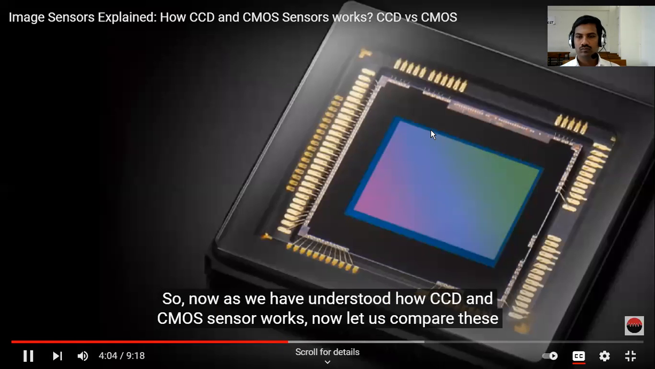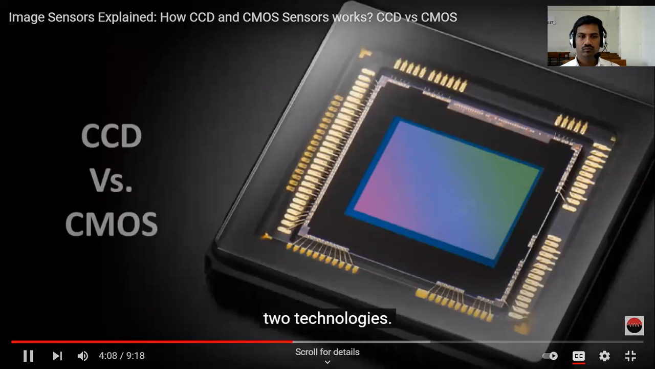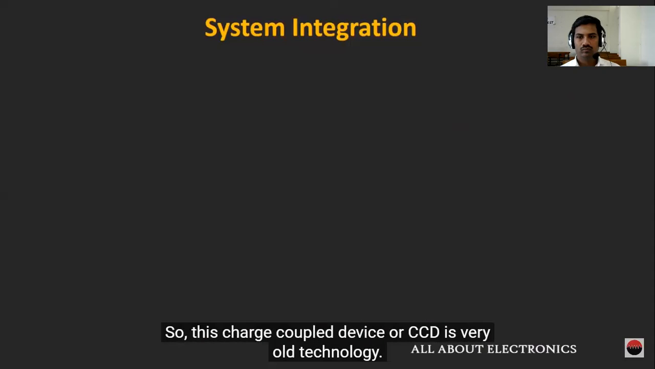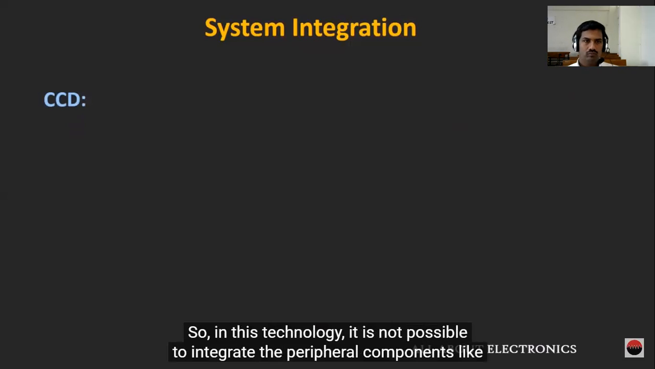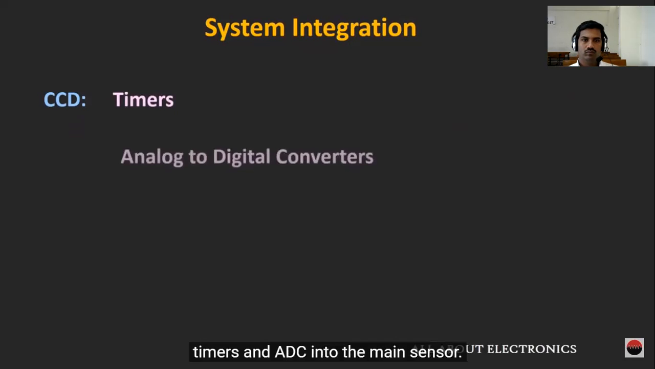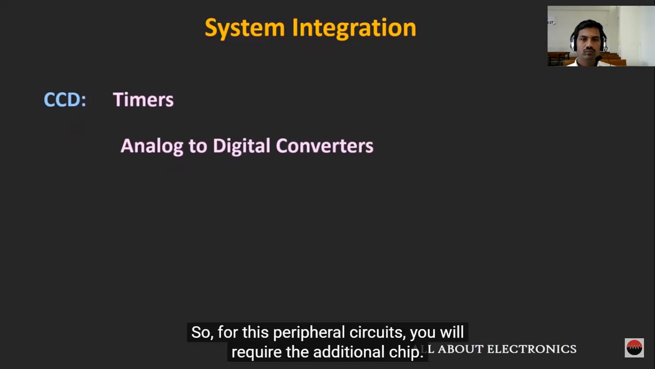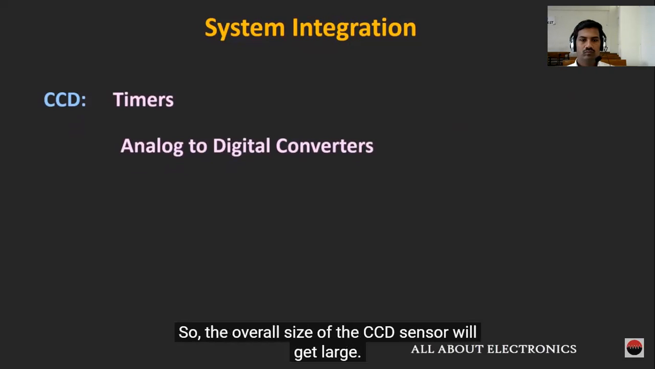Now as we have understood how the CCD and the CMOS sensor work, let us compare these two technologies. First, let us compare these two sensors in terms of system integration. The charge coupled device or CCD is a very old technology. In this technology, it is not possible to integrate peripheral components like timers and ADC into the main sensor. For these peripheral circuits, you will require an additional chip, so the overall size of the CCD sensor will get large.